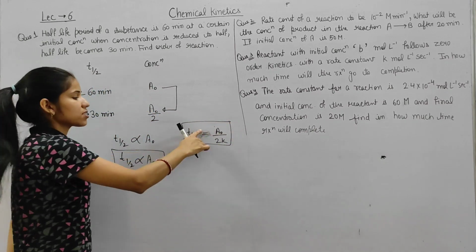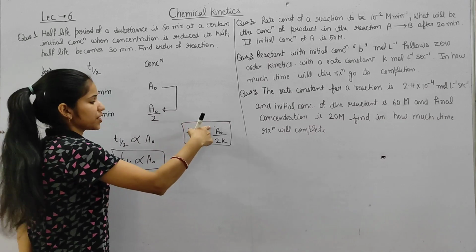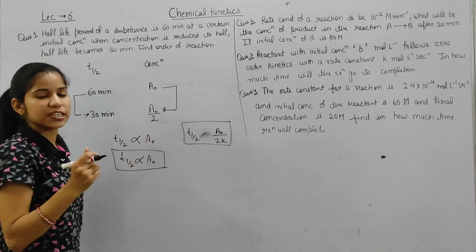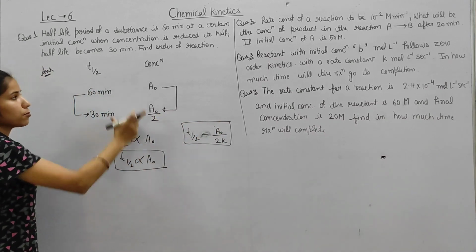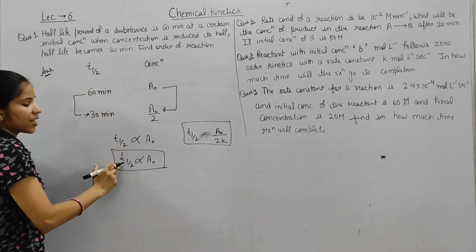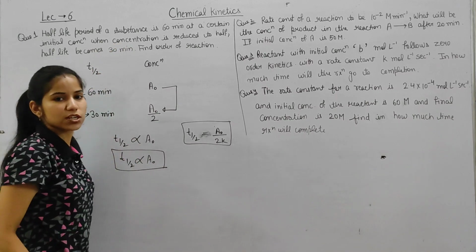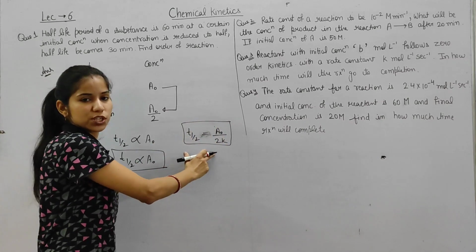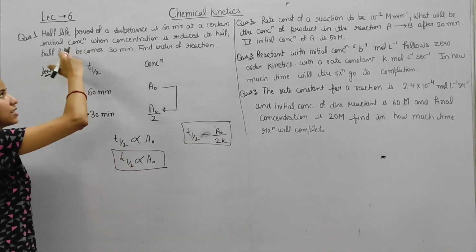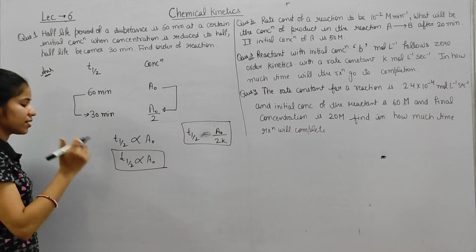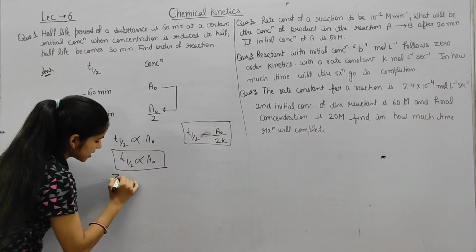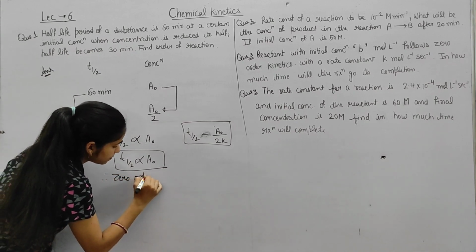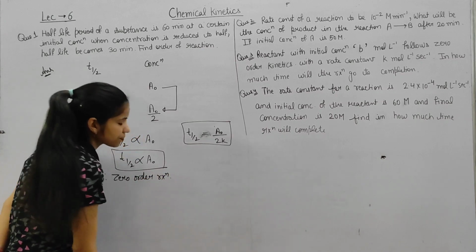So it is directly proportional to the initial concentration, and from this question we get T half life is directly proportional to the initial concentration. Means that this is the expression for zero order reaction. So therefore, zero order reaction.